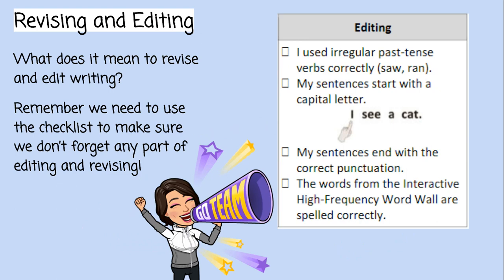What does it mean to revise and edit writing? Remember, we need to use a checklist to make sure we don't forget any part of editing and revising. We've used this checklist before in the classroom. In editing, you have to check to see, did I use irregular past tense verbs correctly? Saw and ran. Those are some examples.